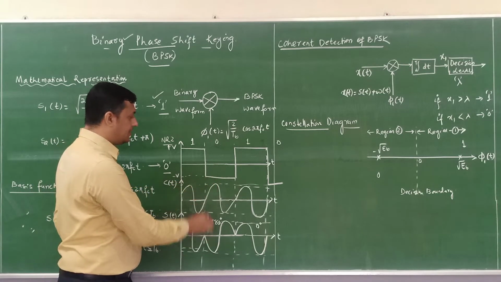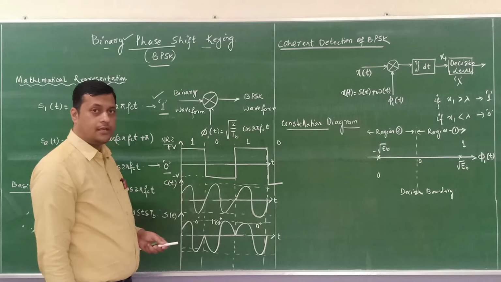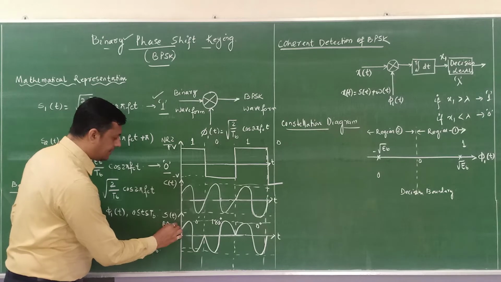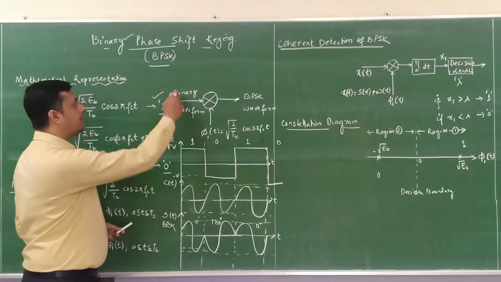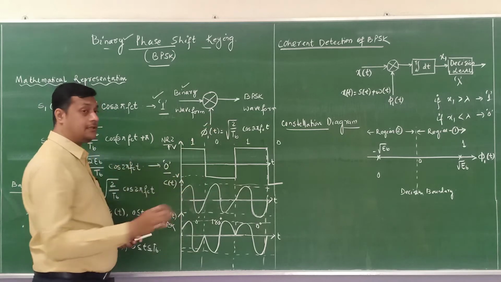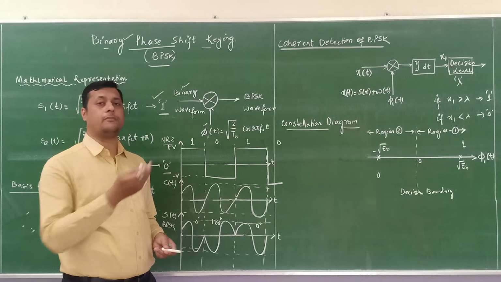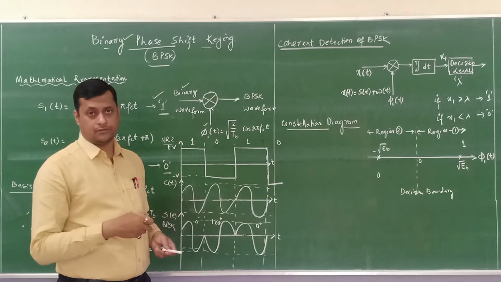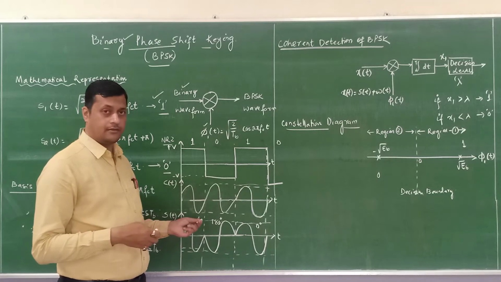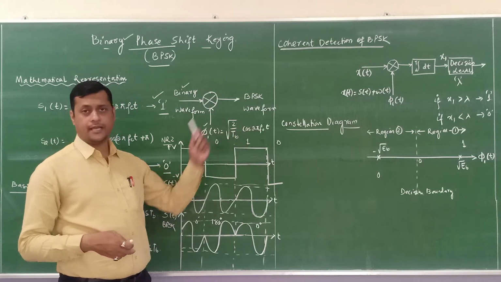Identify the positions where the transition happens, 1 to 0, 0 to 1. Now if I am going to represent my BPSK signal corresponding to this binary waveform we have provided, then we have provided the basis function, because the basis function is required in order to represent the values. This basis function is a derived form of a carrier component. It is phi 1 of t equals root over 2 by Tb cos 2 pi fct.